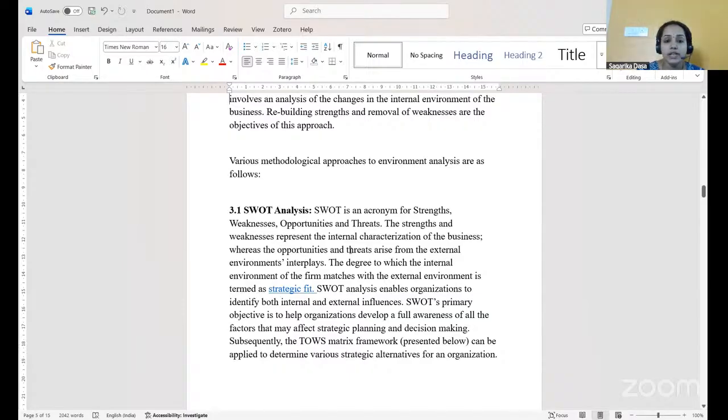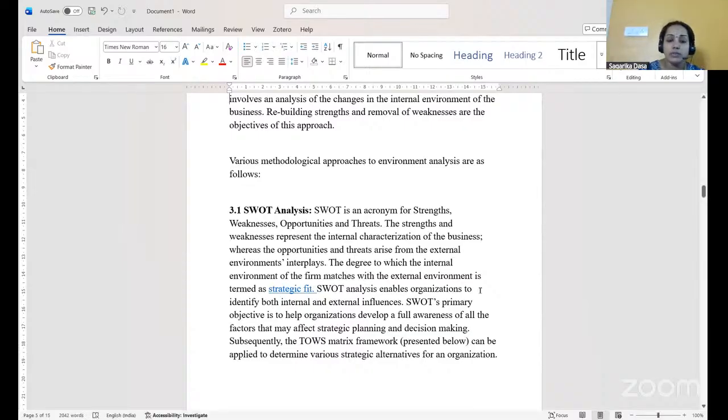Whereas opportunities and threats arise from external environmental interplays. That means the opportunities and threats come from outside the organization, over which the organization has no control. The degree to which the internal environment of a firm matches with the external environment is termed strategic fit. That means how we match the internal factors with the external factors, that we call strategic fit.